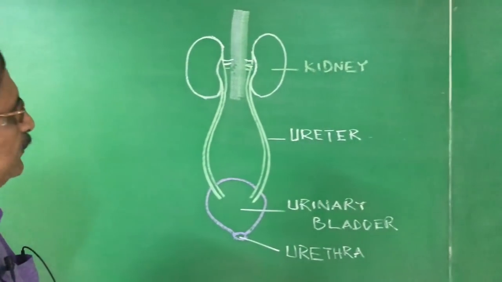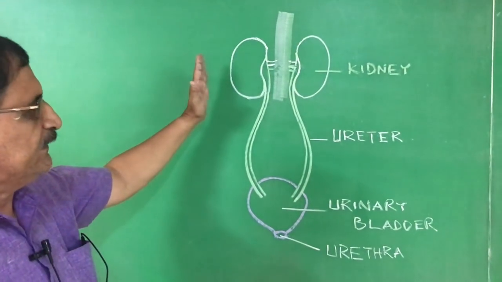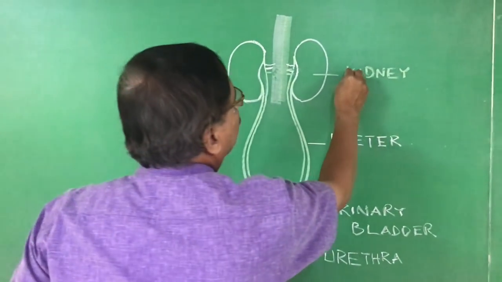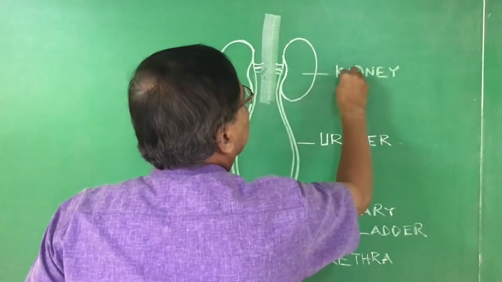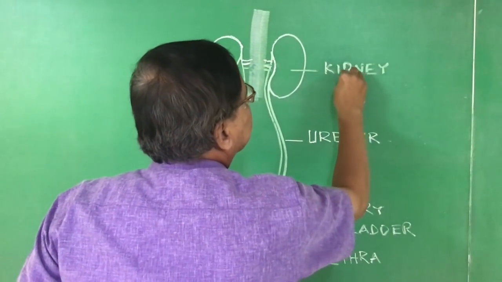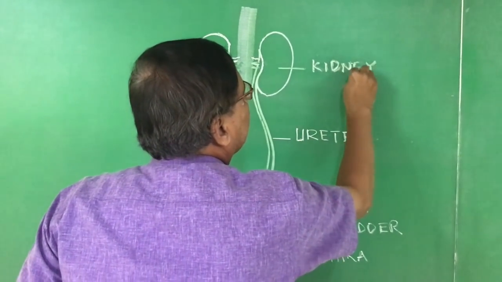Urethra, okay. I think this is the diagram of human excretory system, right?